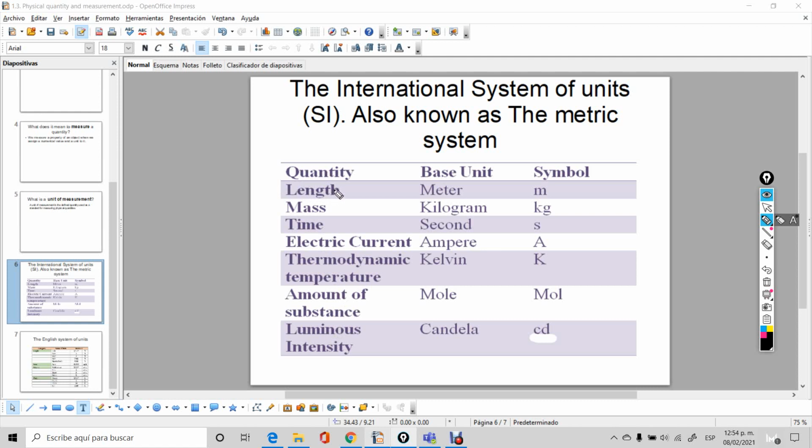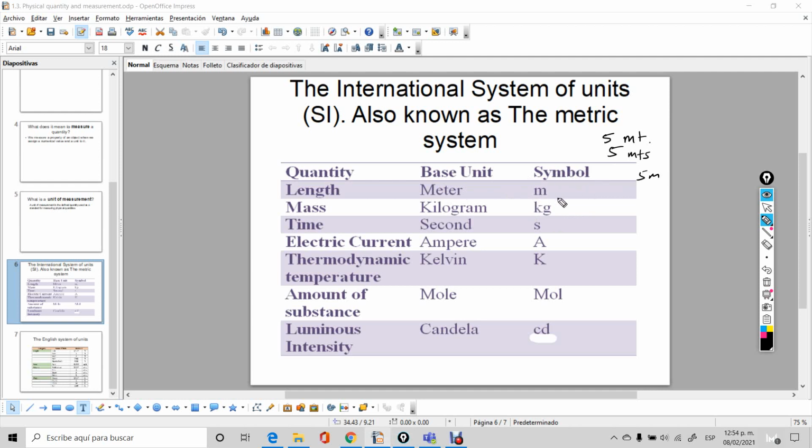Quantity: length. Is this a physical quantity? Yes, because we can measure it. What is the unit in which we measure length? It's the meter. And the symbol for the unit is an m. Try to respect the symbology. A lot of people write, I don't know, mt for meter. So they write 5 mts, and in their minds they're thinking about meters, but this is not the way it's written. You have to respect the symbology in science. So we say 5 m.